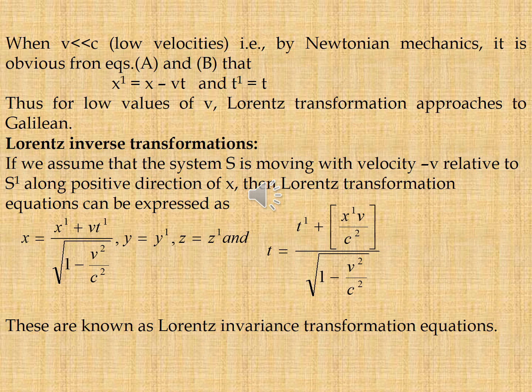Next, Lorentz invariance transformation. If we assume that the system S is moving with velocity minus v relative to S dash along the positive direction of x, then the Lorentz transformation equations can be expressed as x is equal to x dash plus vt dash by root over 1 minus v square by c square, y is equal to y dash, z is equal to z dash, and t is equal to t dash plus x dash v by c square whole divided by root over 1 minus v square by c square, that is equation B. These are known as Lorentz invariance transformation equations.